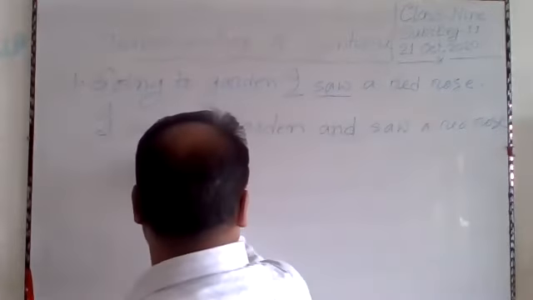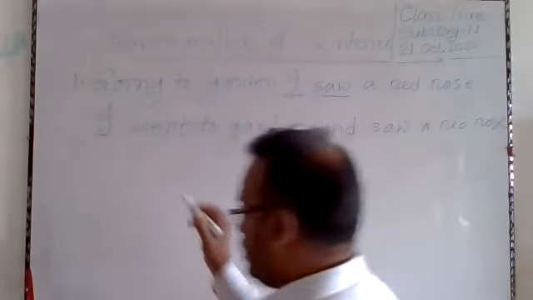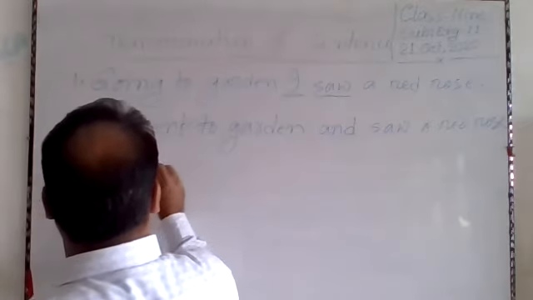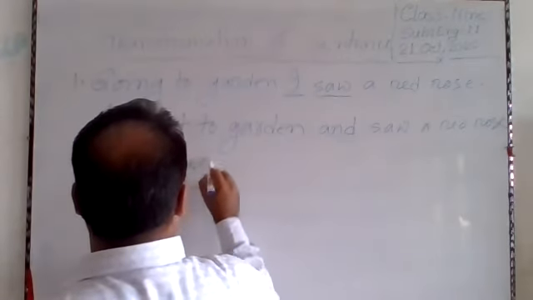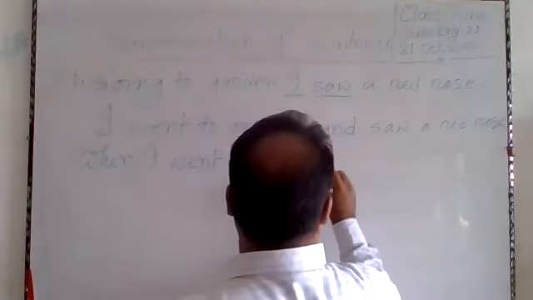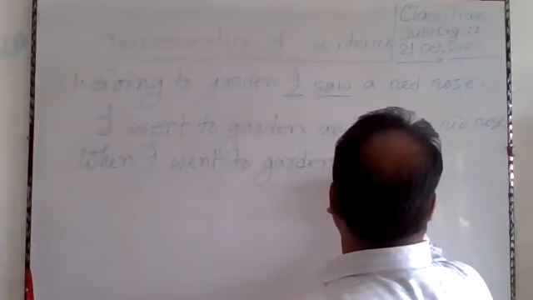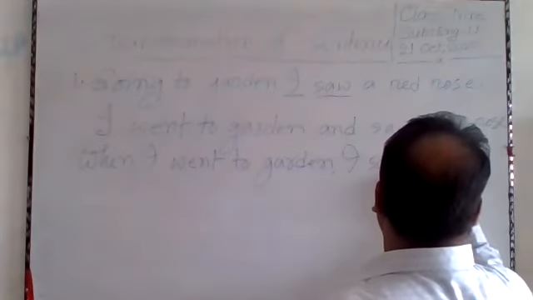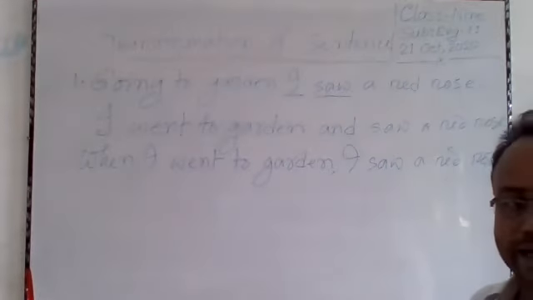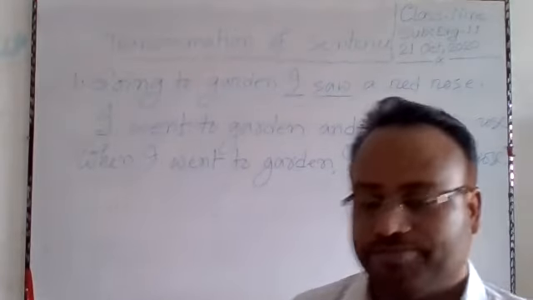If I connect these two clauses with when, the sentence is, when I went to garden, I saw a red rose. Clear? When I went to garden, I saw a red rose.